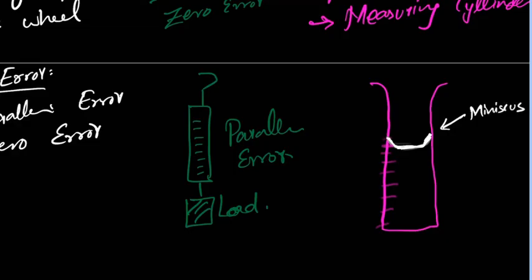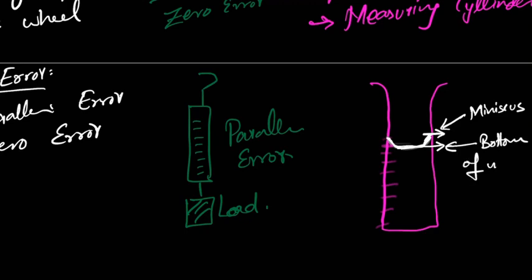So where do you have to take the reading? Will this reading be taken from here or this? Sir, the bottom one. Yes, the bottom of the meniscus, right? So one possible error is this: you have to take the reading from the bottom of the meniscus. If you take the reading from anywhere else, that will be wrong.